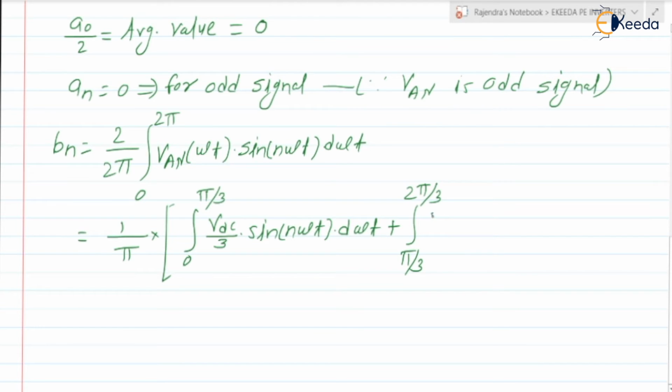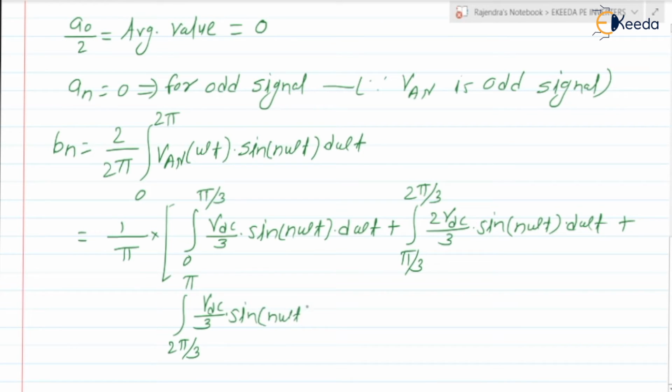What is the value? 2 Vdc by 3 into sine of n omega T into d omega T, plus the integration from 2 pi by 3 to pi, which is Vdc by 3 into sine of n omega T into d omega T, plus the integration from pi to 4 pi by 3.